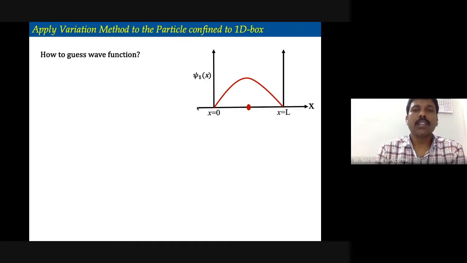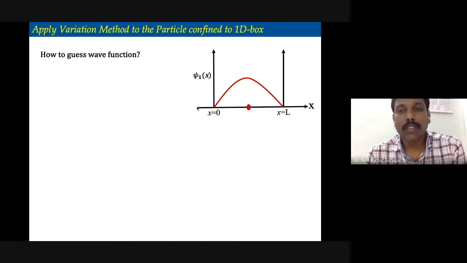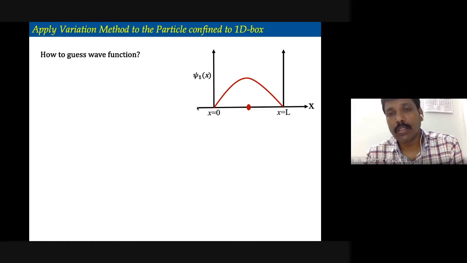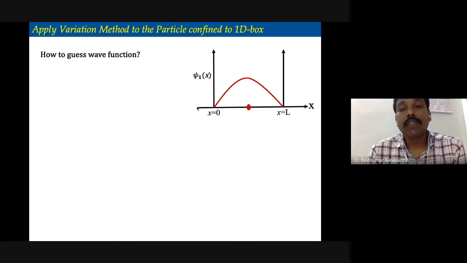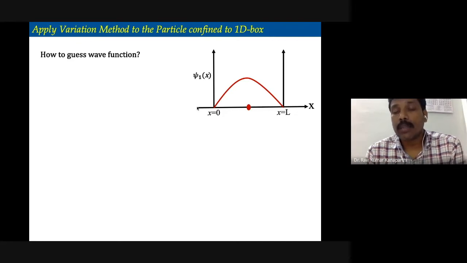It will have that type of appearance. There is a nice curve which has a maximum at the center, at L/2, and at the extreme ends, that means at the boundaries, the wave function is 0. That is the nature of the function.